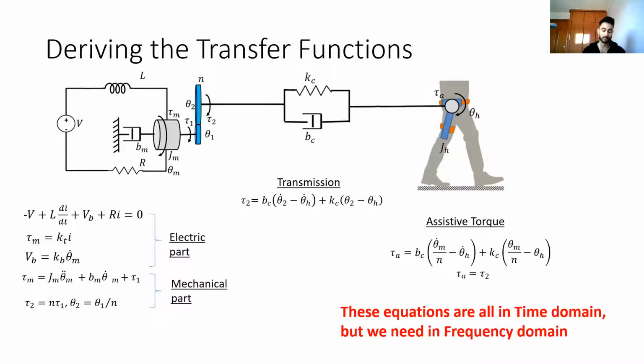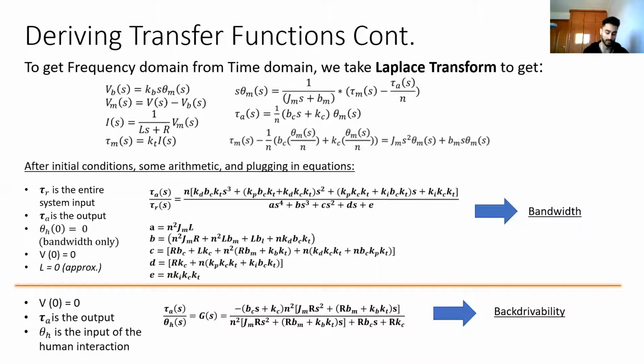These equations are all in the time domain, however, we need them in the frequency domain. So we're going to perform the Laplace transform, and we're going to get these equations here, and we're going to use the initial conditions plus some arithmetic, some plugging in of equations to solve for our bandwidth and our backdrivability, where bandwidth is just the output signal torque over the input signal torque, which accounts for the PID controls too, and this gives us the bandwidth. And then we have to solve for our output signal torque and divide by the human interaction input angle, and then that gives us our backdrivability.